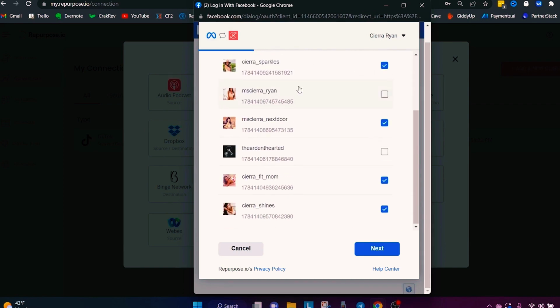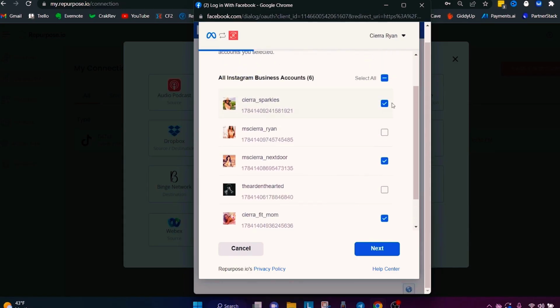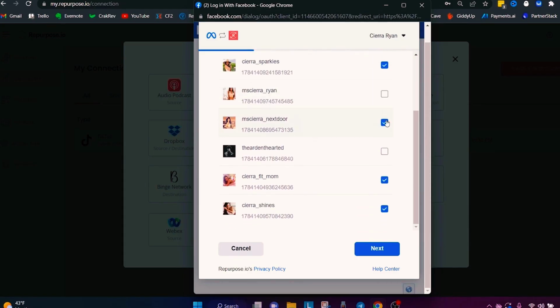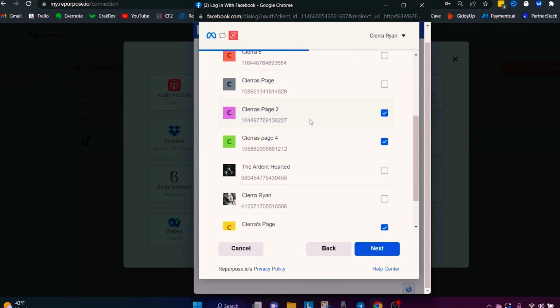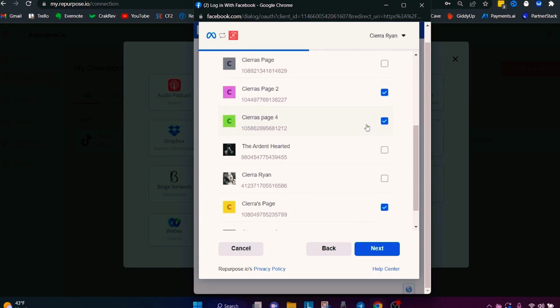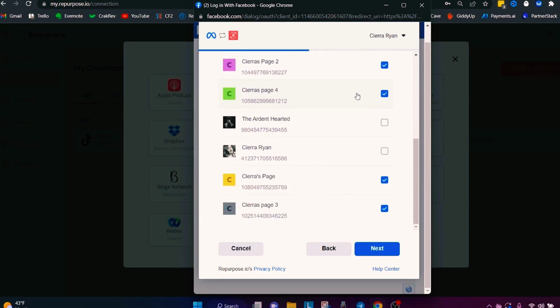All right, so these are all the accounts, and I want to make sure that all the accounts are selected right here. Okay, I've got 1, 2, 3, 4 selected. I'm going to go next, and you want to do the same thing with the actual Facebook business pages. Again, you don't have to do anything at all with the Facebook business pages. They just have to exist, and they have to be selected in here in order for the automation to work.